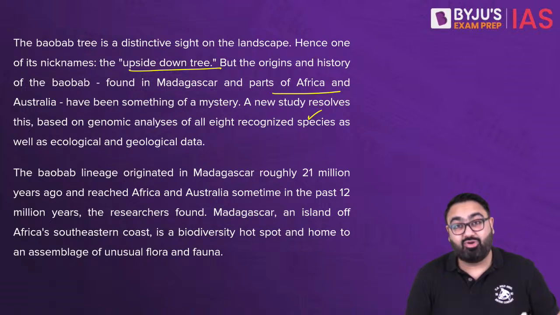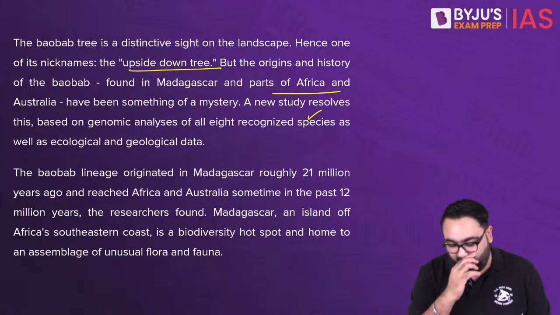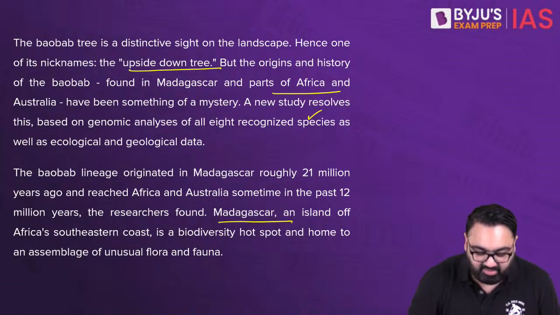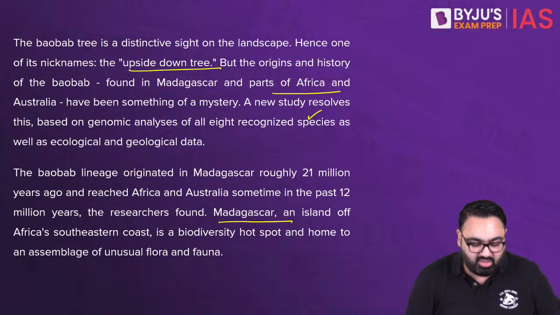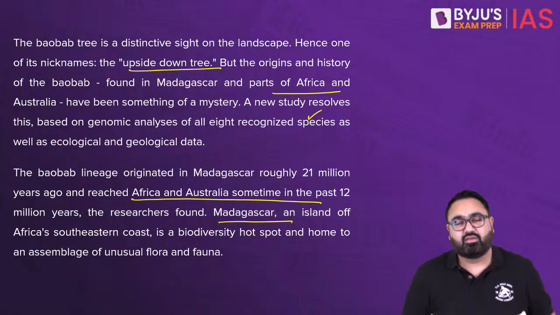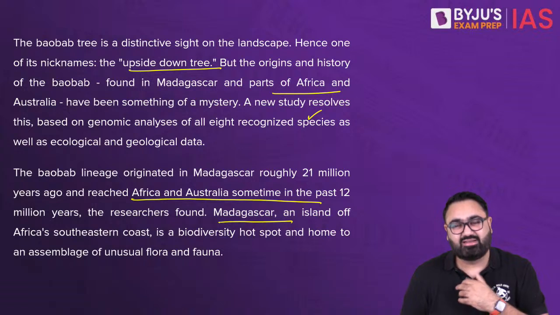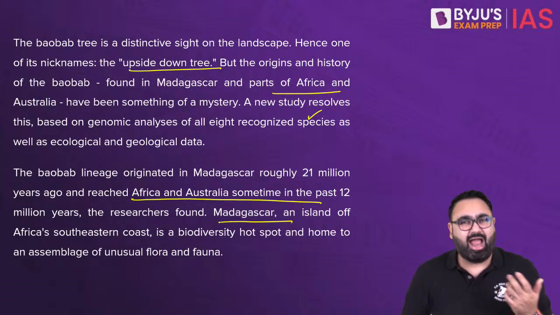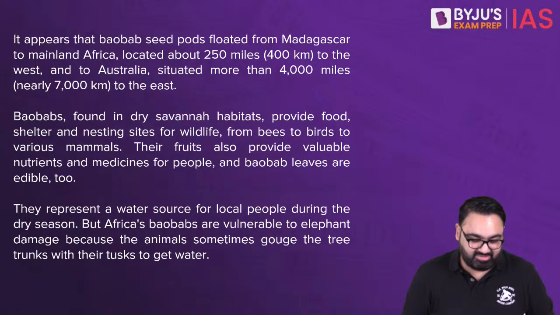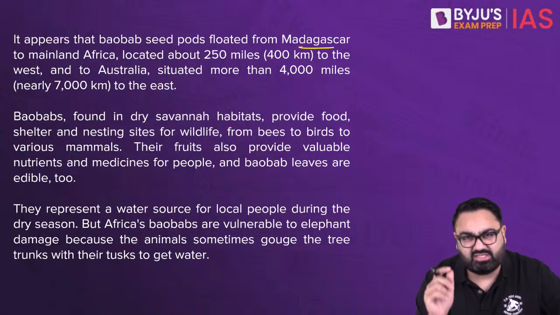Interestingly, by the way, it is found in India as well. I'll tell you where exactly in India. It is one of those famous landmarks of Madagascar specifically. About 21 million years ago, they reached Africa and Australia as well, where the seeds would have floated around for hundreds of years and they would have reached the Australian coast eventually, and when they found suitable conditions, they would have grown by themselves.